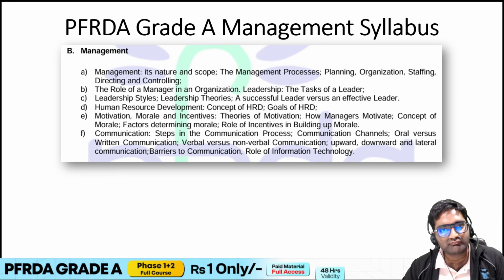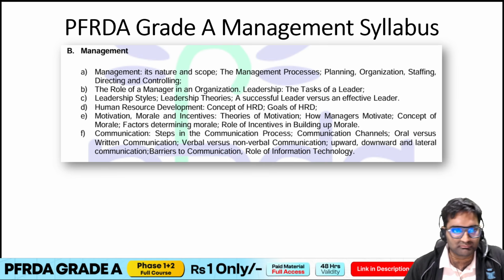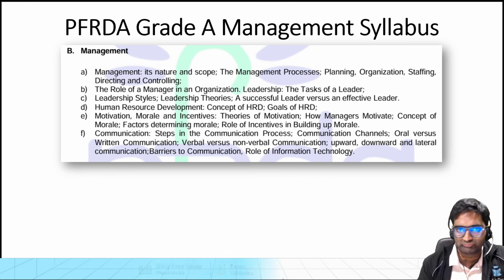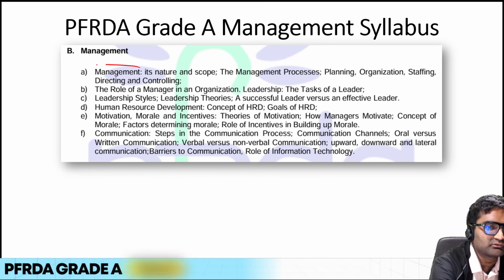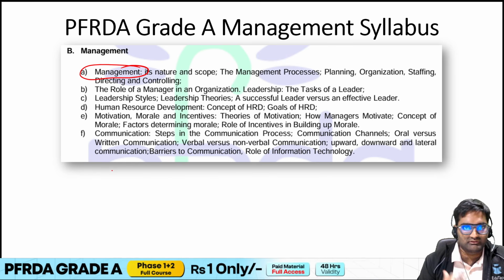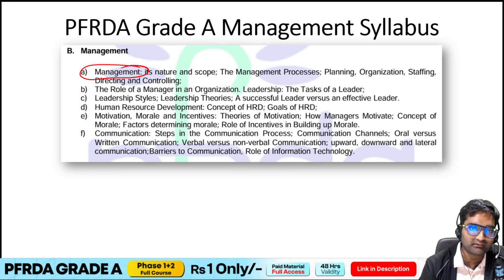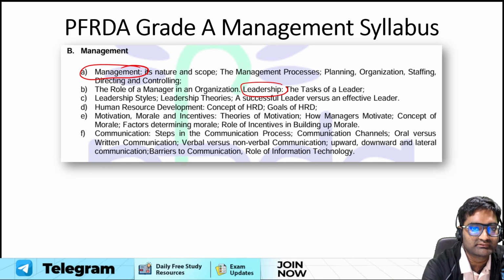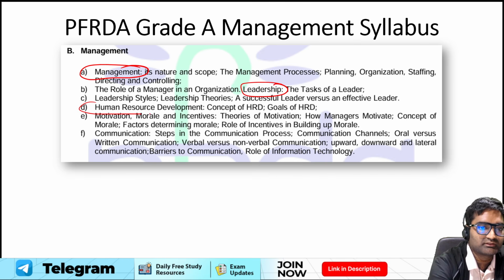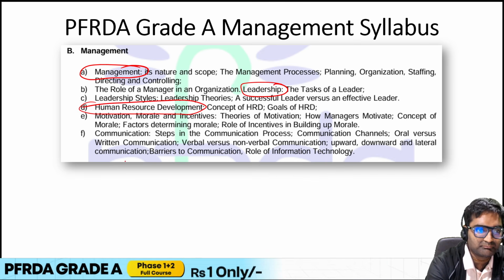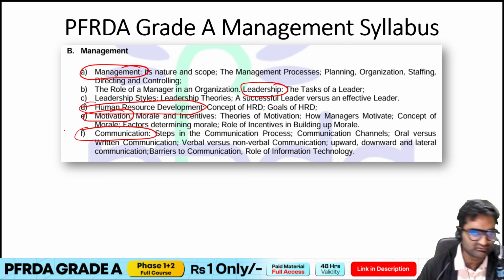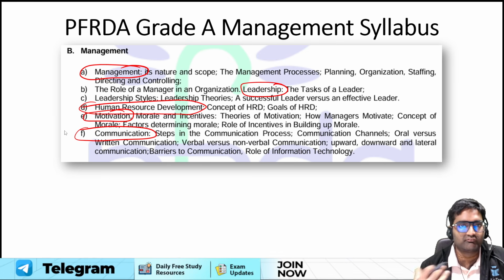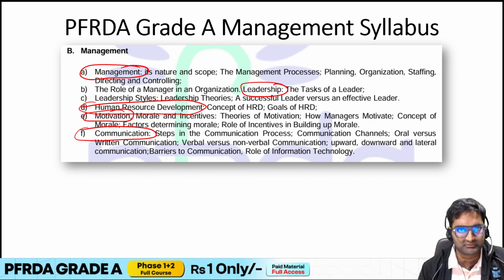Now moving ahead, if we talk about the management syllabus, so basically you have, if we just classify things, five main topics to be prepared. Okay, the first one is management, right? General management. Then we have leadership. Then after that, the next one is the human resource development. Then fourth is motivation, and finally we have communication. Okay, so these are the broad five topics that I would say that the PFRDA Grade A syllabus mentions.